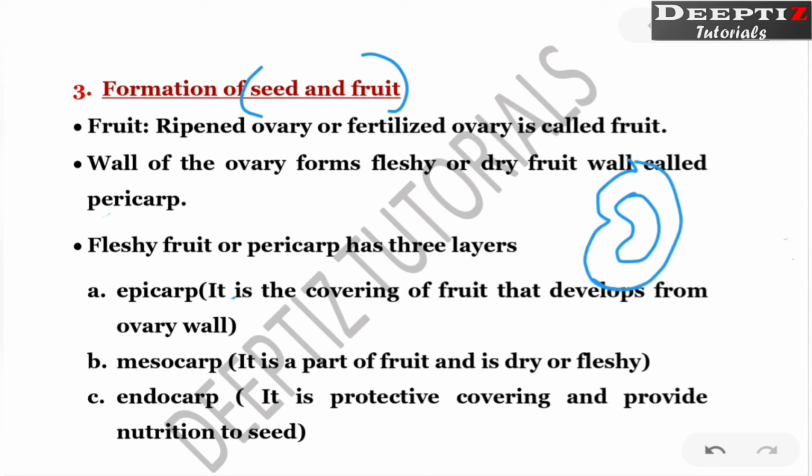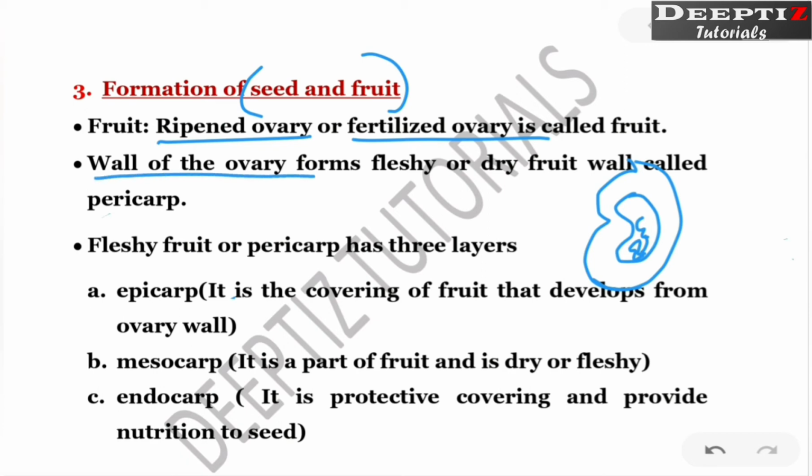What is the function of this one? Within this seed there will be our embryo, and the endosperm is going to nourish this embryo. The function of seed and fruit is to protect and disperse: protect the embryo and disperse it from one place to another. So what is fruit? It is the ripened ovary, or else it is a fertilized ovary.